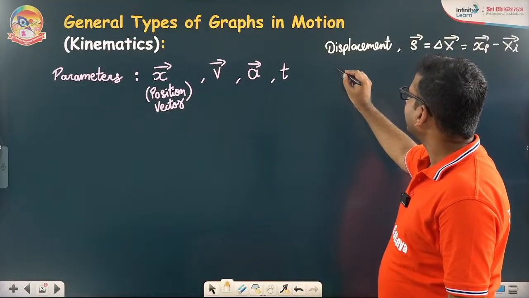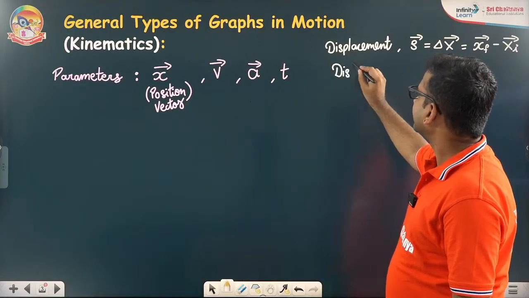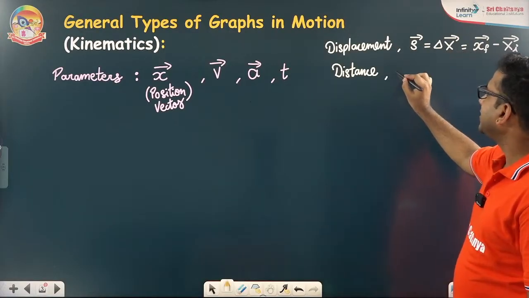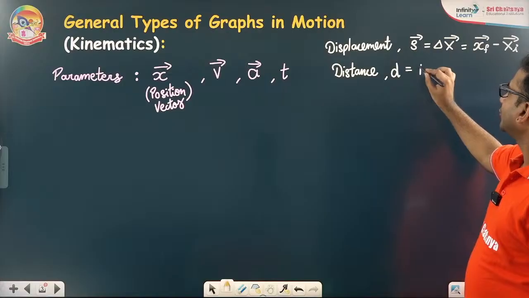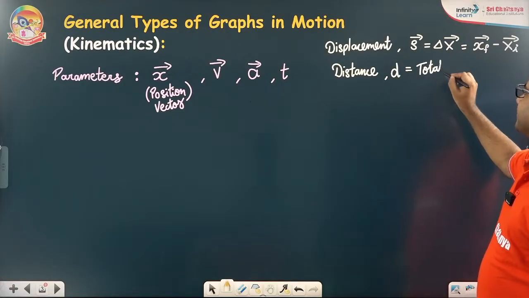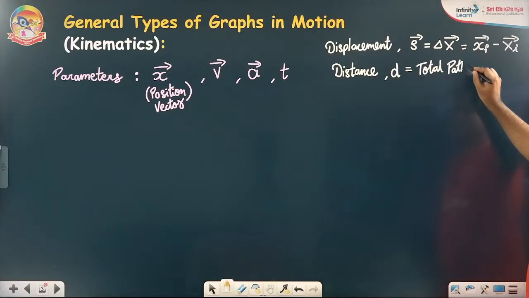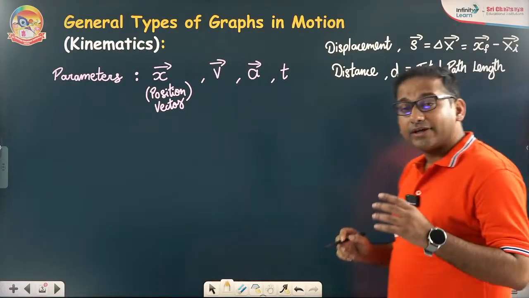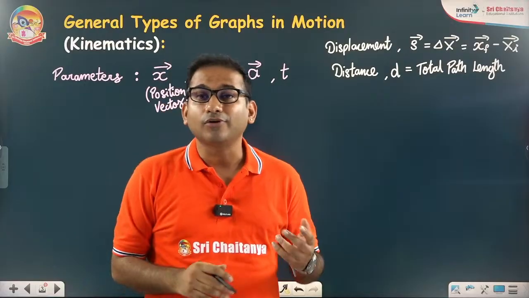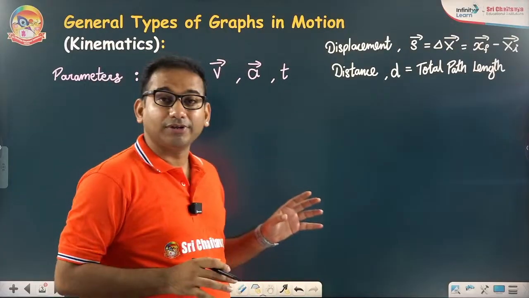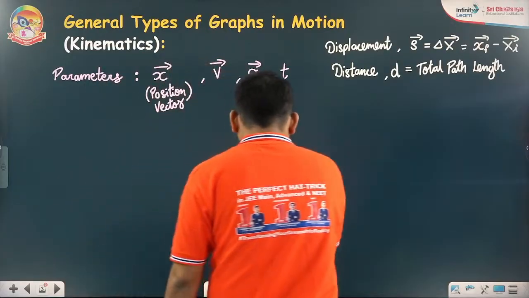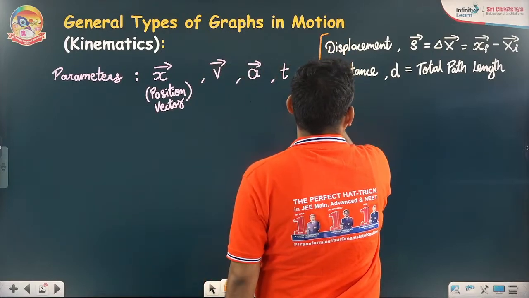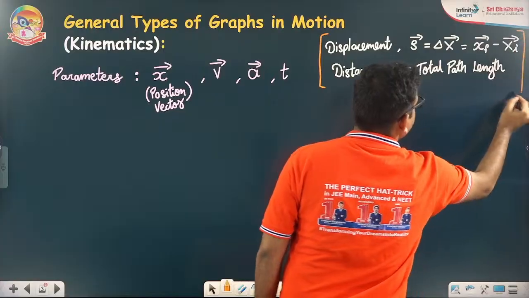Similarly, if I talk about the distance, so distance d is equal to total path length. So while talking about any numerical problem or even a graphical problem, be very, very clear about what is distance, what is displacement, and what is position vector.